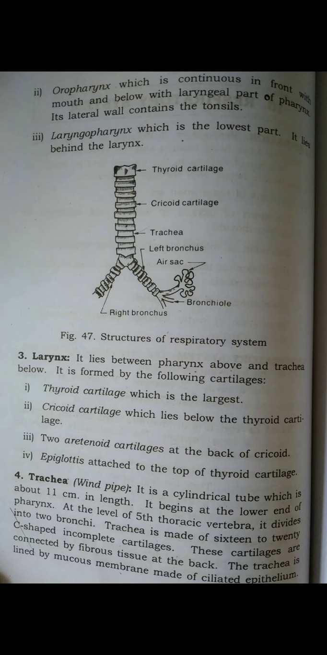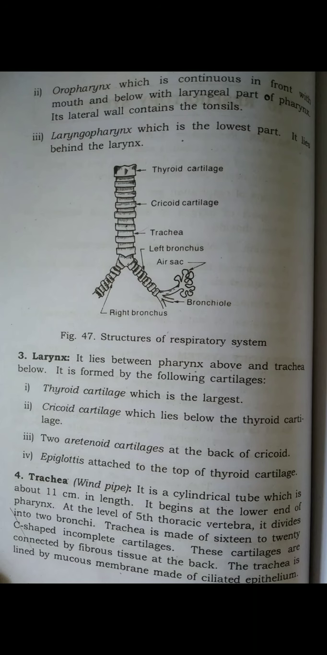So next is the trachea. So what is the trachea? The trachea is the continuation of the larynx and extends downward to about the level of thoracic vertebra 5, where it divides into the right and left primary bronchi. So it is divided into two parts: first the right and second the left primary bronchus. The length of the trachea is about 10 to 11 centimeters.